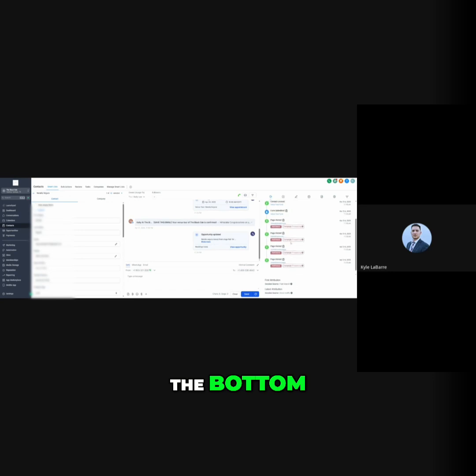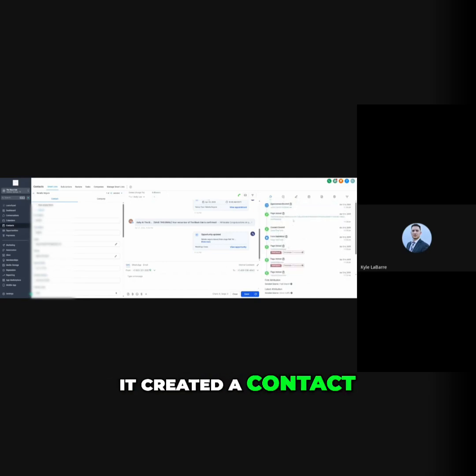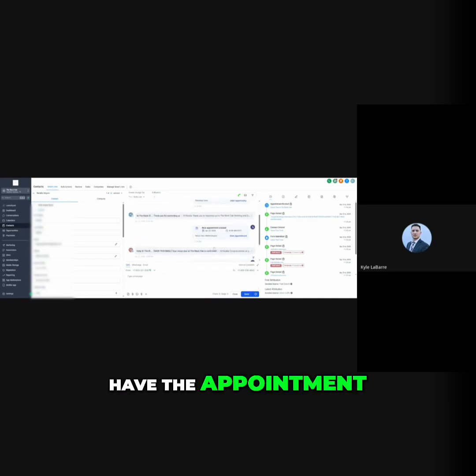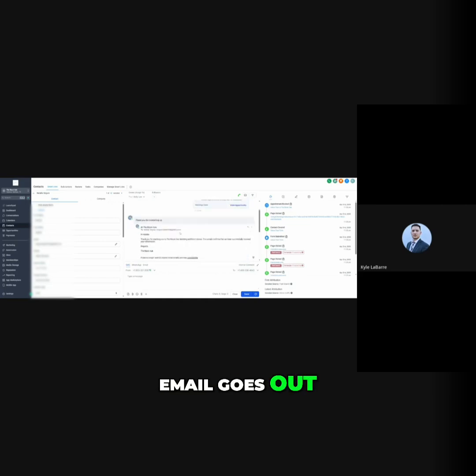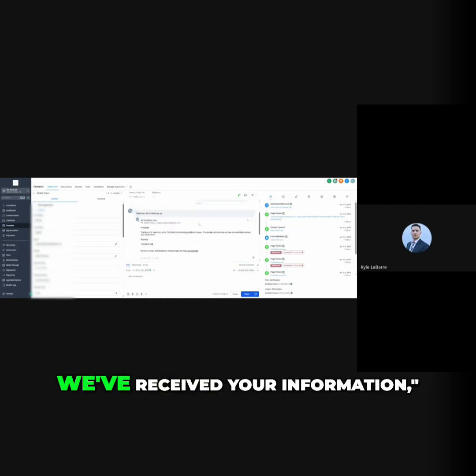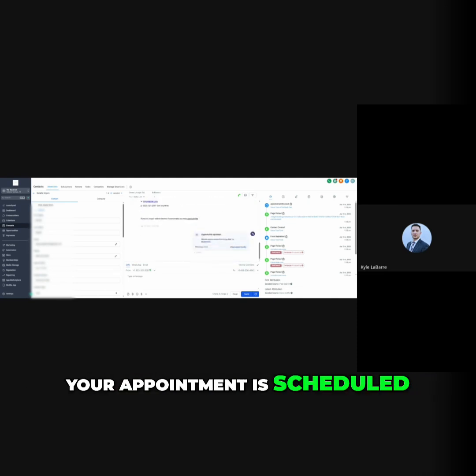So it goes from the bottom up to the top of the last thing that happened. So this person was on Google, they clicked on a link, they went to the brochure download page, then they went to the schedule tour page, then to the main page, back to the tour page, filled out the form, it created the contact, then they went to the calendar and scheduled the appointment. And here they have the appointment, and then while I'm at it, this is like all of the communication and everything that happens with the leads. So the opportunity was created, email goes out, hey, it's so great to hear from you, we've received your information, and then schedules the appointment, your appointment is scheduled, and then it updates it.